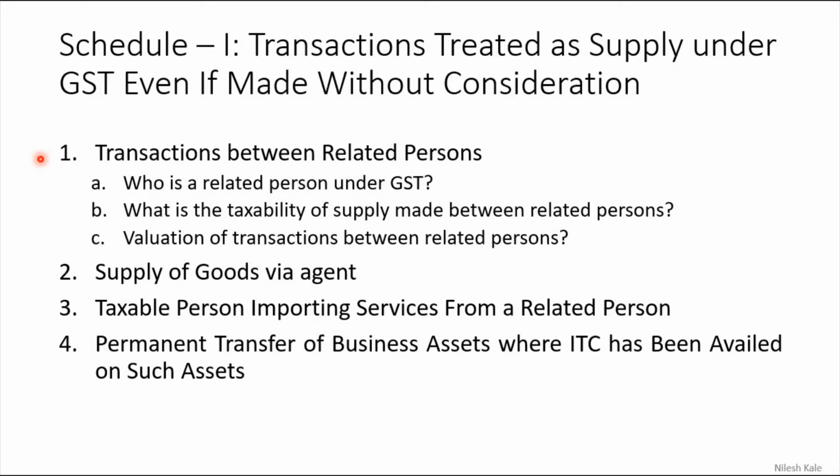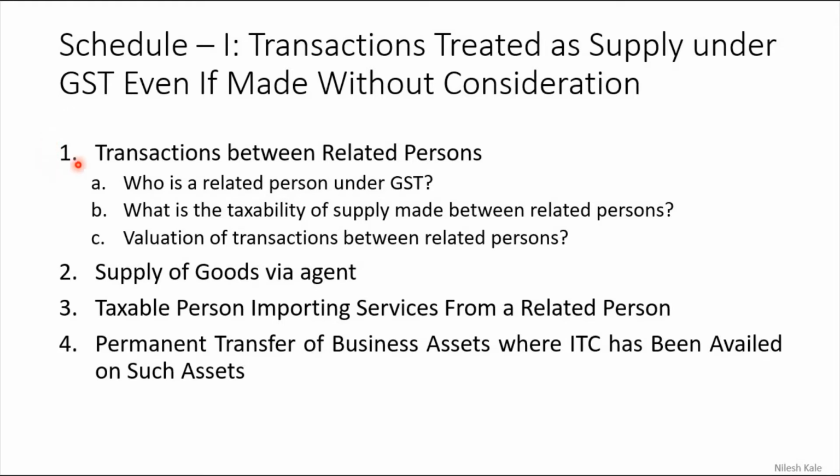Number 1, transaction between related persons. Who is a related person under GST? What is the taxability of supply made between related persons? And valuation of transaction between related persons. We are going to see all these 3 in the next video. We are only first understanding what is there in schedule 1.